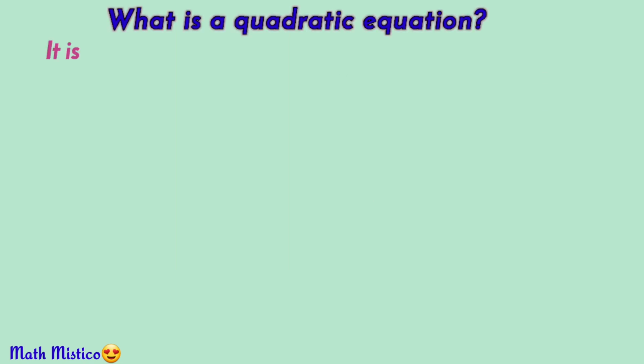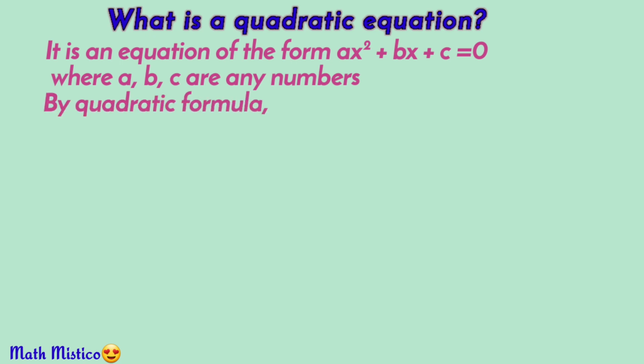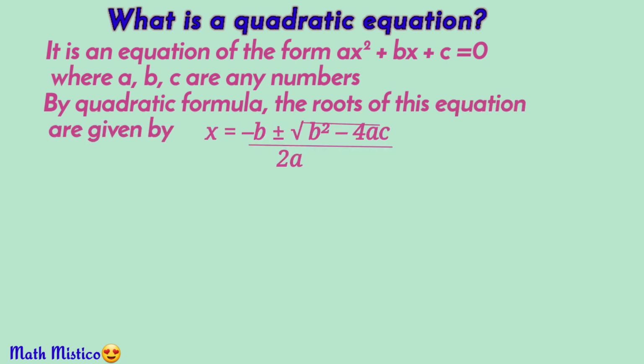A quadratic equation is an equation of the form ax² + bx + c = 0, where a, b and c are numbers. We have found its roots using various methods, and one of the methods is using the quadratic formula, which gives the roots of this equation to be x = (−b ± √(b² − 4ac)) / 2a. To understand the nature of roots, we will explore a powerful tool called the discriminant of the equation.